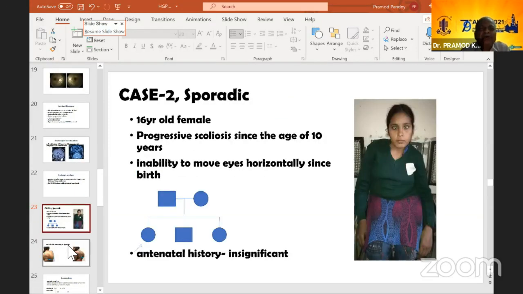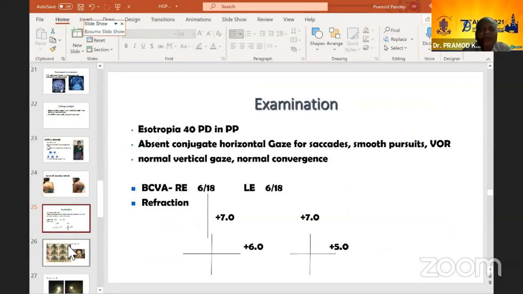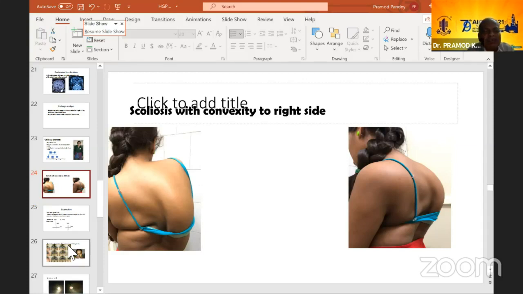Now, another case I want to show is a sporadic case, another 16-year-old female. She has had progressive scoliosis since the age of 10 years, she says, and inability to move her eyes horizontally since birth. There was no family history in this patient, and antenatal history was insignificant. Now, this is again showing right scoliosis. As you can see, in all three patients I have shown right scoliosis.